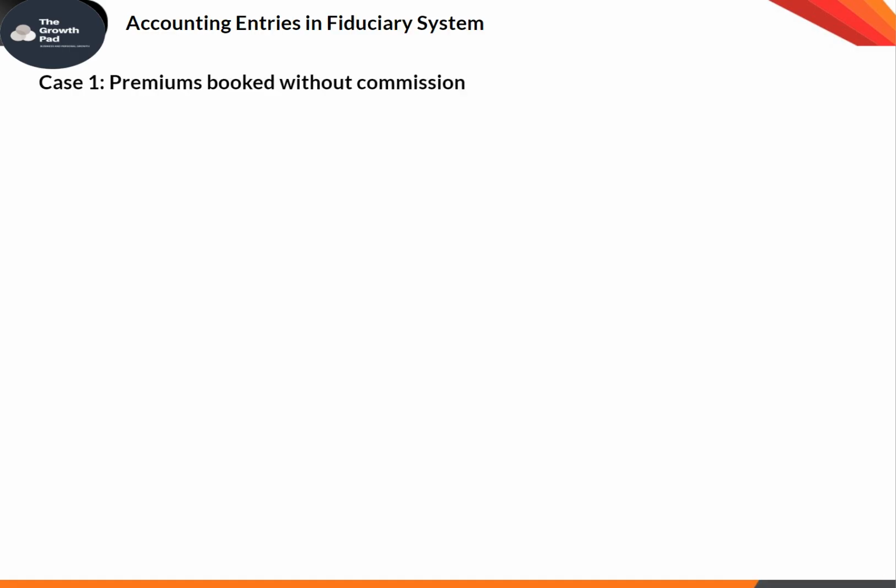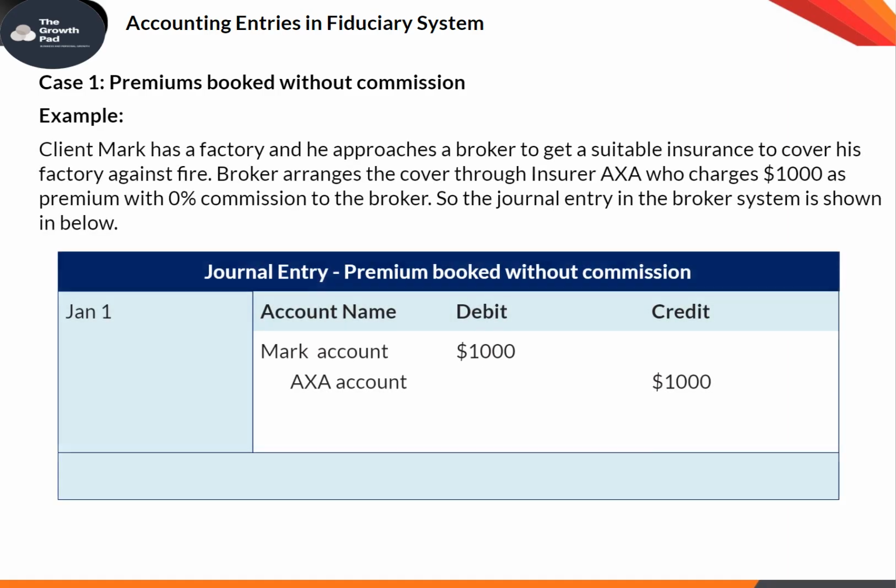Case 1: Premiums booked without commission. Example: client Mark has a factory, and he approaches a broker to get suitable insurance to cover his factory against fire. The broker arranges the cover through insurer AXA, who charges $1,000 as premium with 0% commission to the broker. So the journal entry in the broker system is shown below.